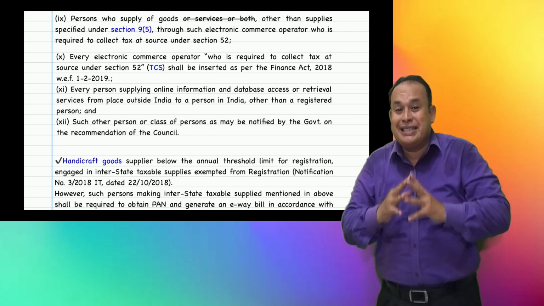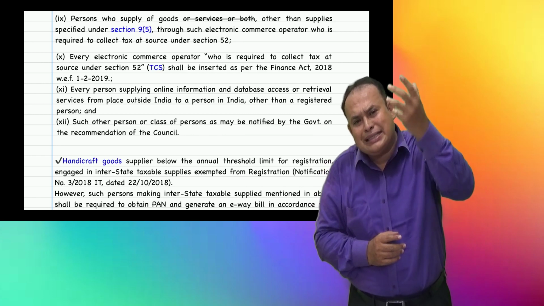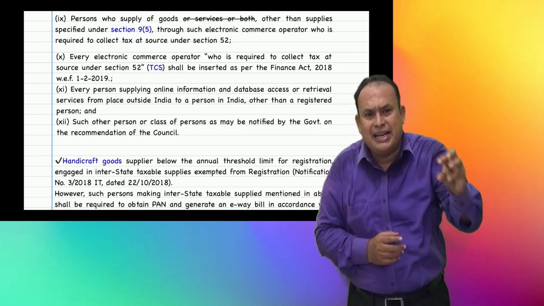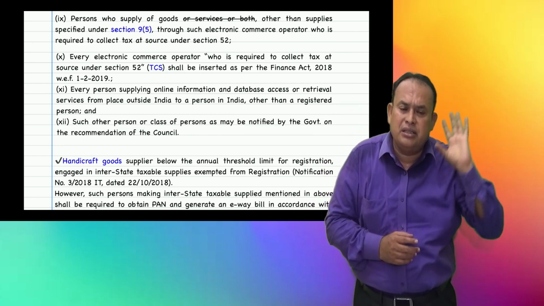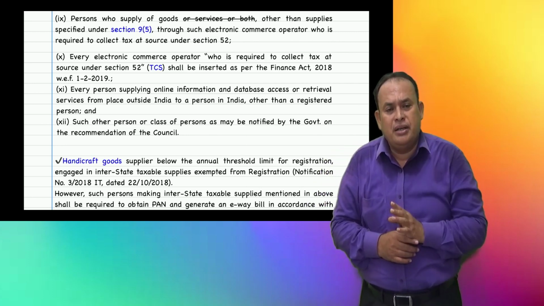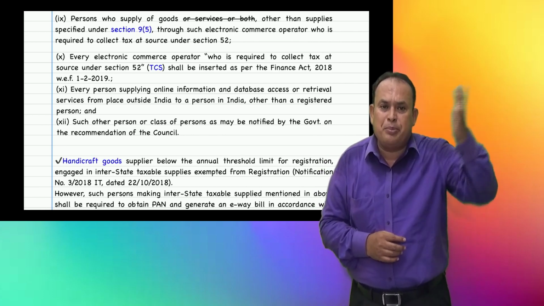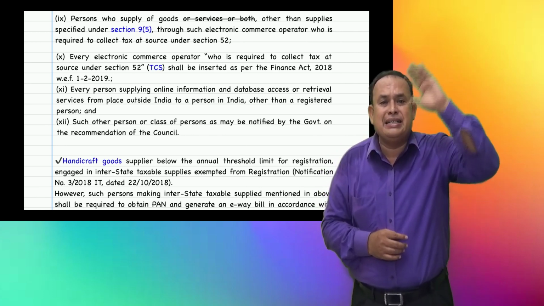When tax deducted at source, TDS, is collected and deposited with the GST department to the government, there is a separate registration as a TDS deductor.